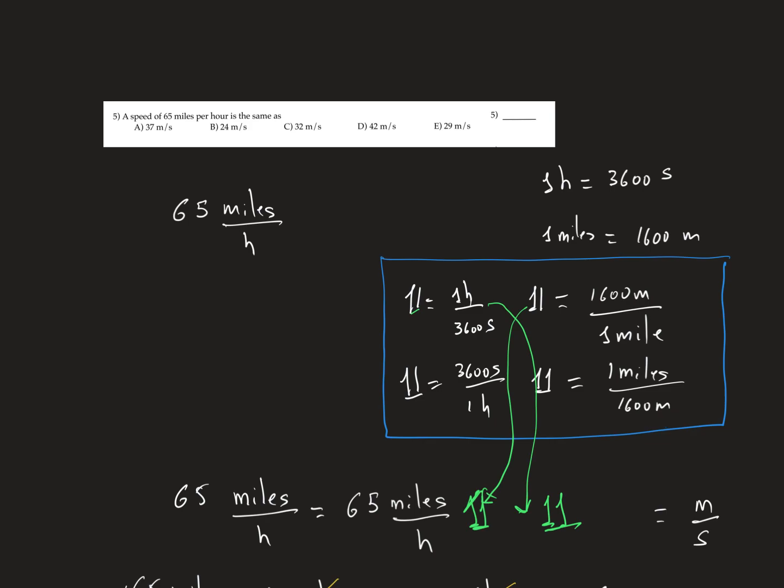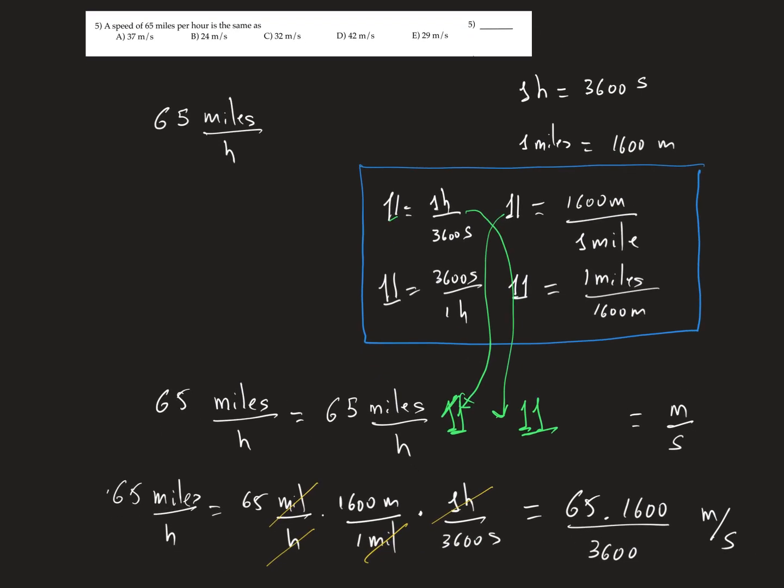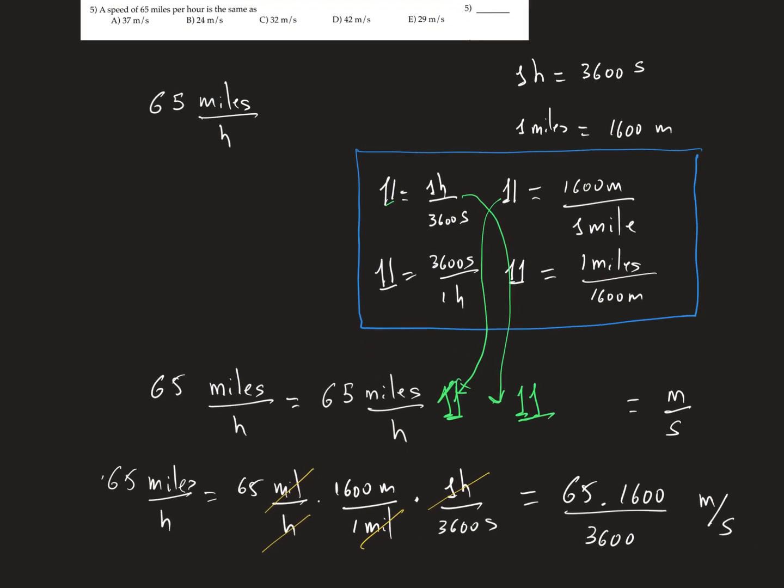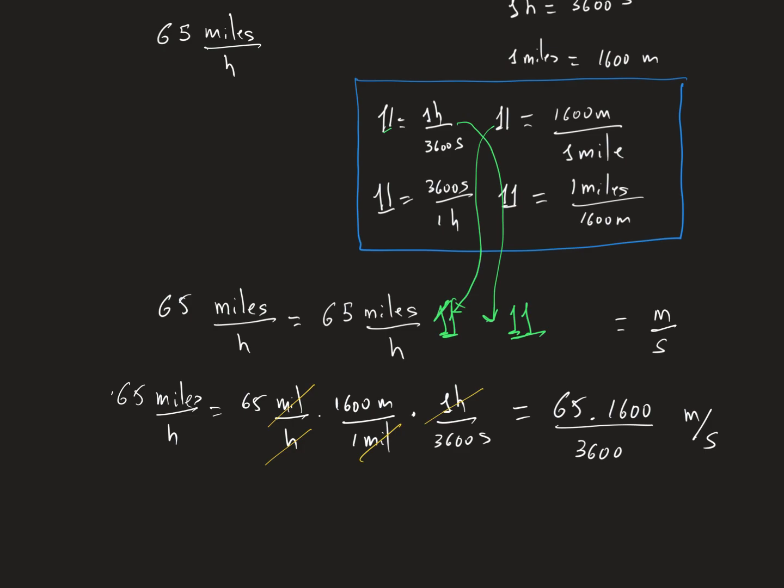Now you go to the problem. The problem is to convert 65 miles per hour to meters per second. So you know that you have to end with meters per second. You have to put the unit that corresponds to the problem in a way that the miles will cancel, the hours will cancel, and only meters per second will appear.